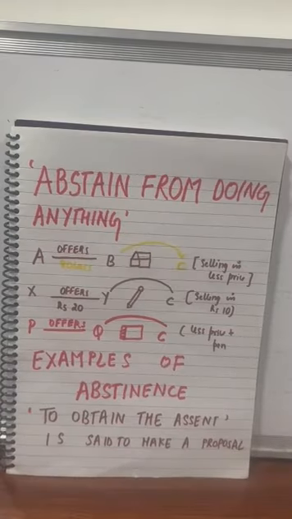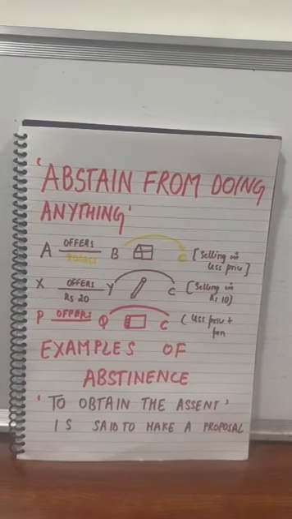So in the first example, A offers to sell his house to B for rupees 80 lakhs. Now B says that C is also offering me the same house but at a lesser price, so I'll go and buy his house. So now A says, what I'll do, I'll change the terms and conditions of this offer and I'll also offer you a garden in addition to this house. So what A is trying to do here, A is trying to abstain B, A is trying to prevent B so that B doesn't take C's offer and he accepts and gives assent to A's offer.